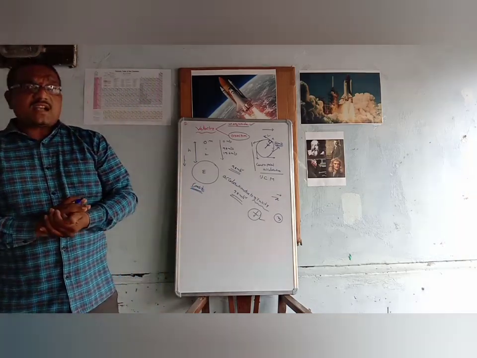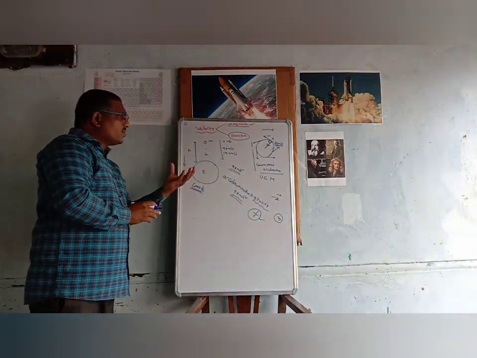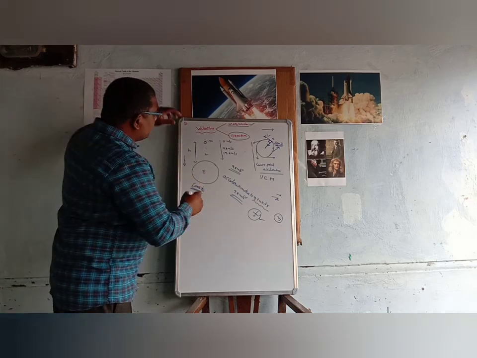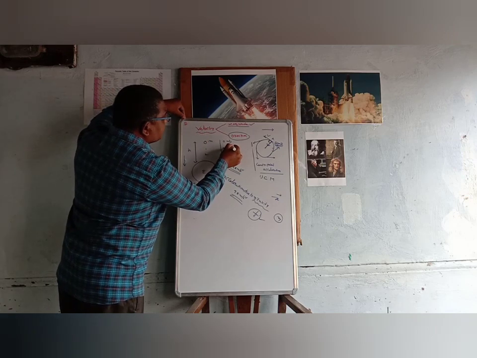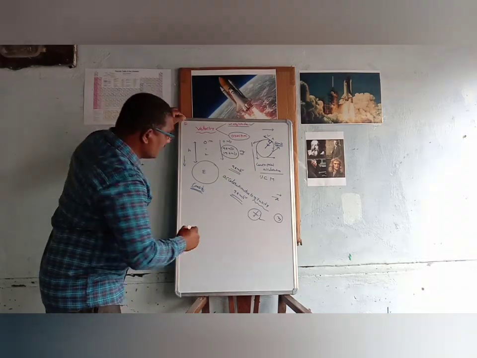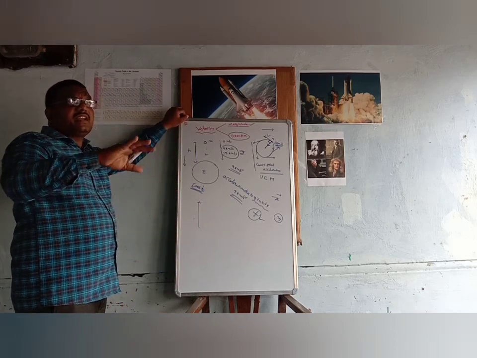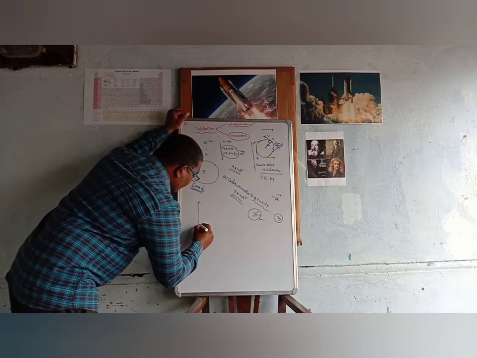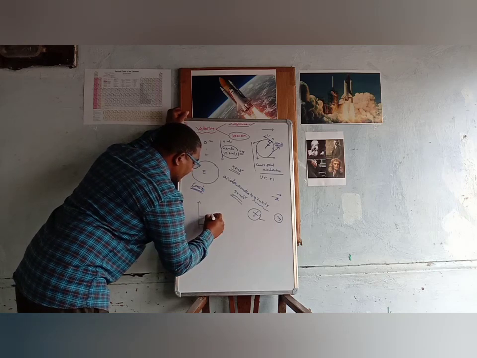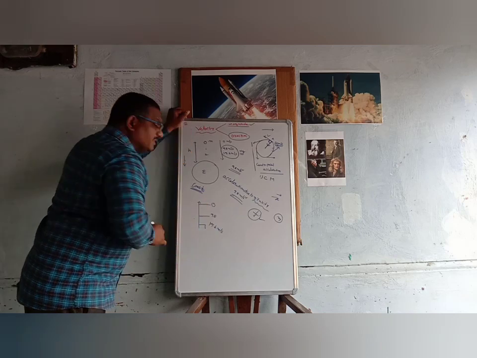Acceleration due to gravity means what? The acceleration produced in a freely falling body due to the Earth's gravitation acting on it is called acceleration due to gravity. See here, in the case of a freely falling body, the velocity is increasing. So the acceleration due to gravity value is taken as positive. Suppose a body is thrown vertically upward, making a 90 degree angle with the horizontal, with 19.6 meter per second. Then after 1 second it is decreased by 9.8, and then again decreased by 9.8. Finally it will be 0.